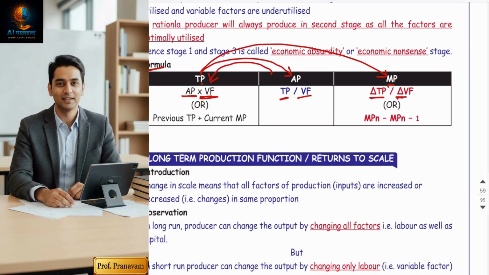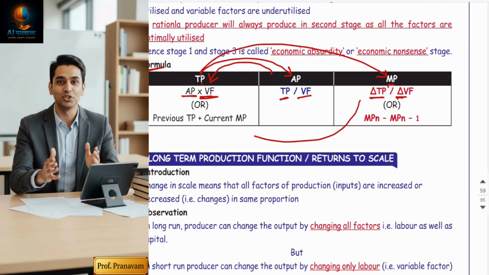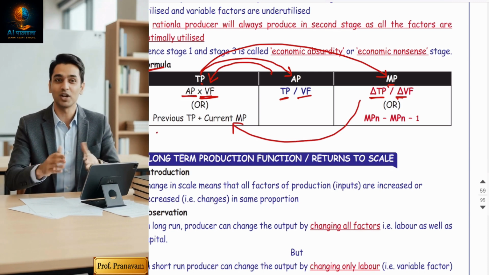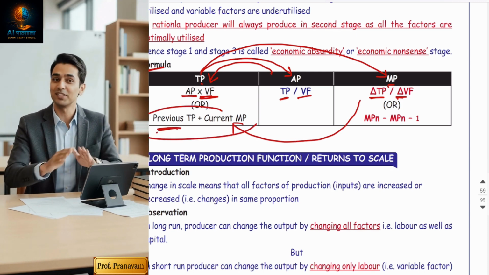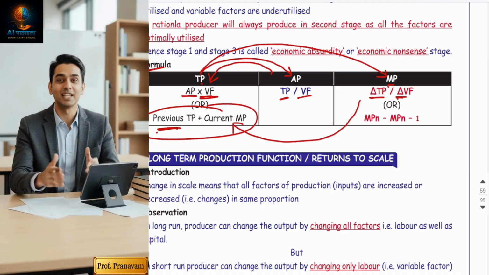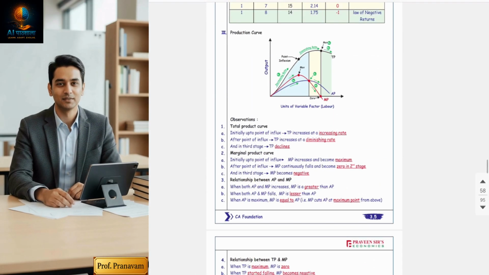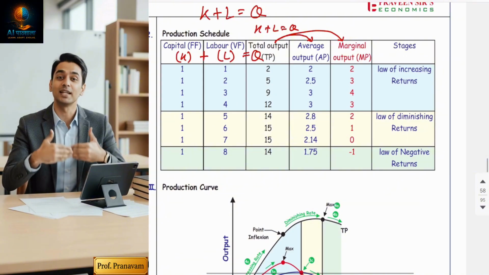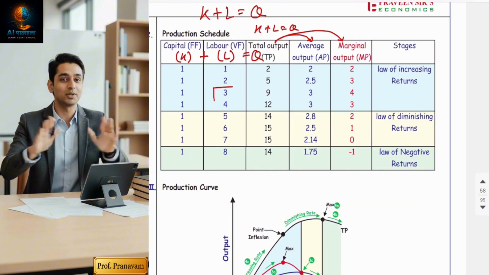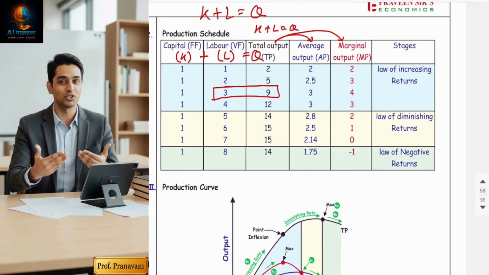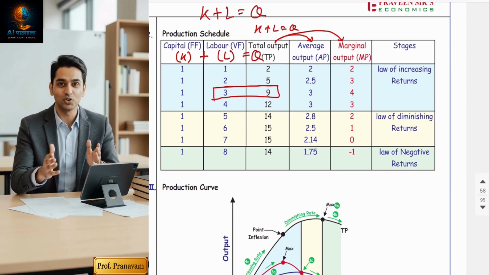Sometimes in the exam they're going to ask you to find TP from MP. For this you have to use the formula: previous TP plus current MP. For example, in the exam they tell you that when three labors are appointed, 9 total production has been done.